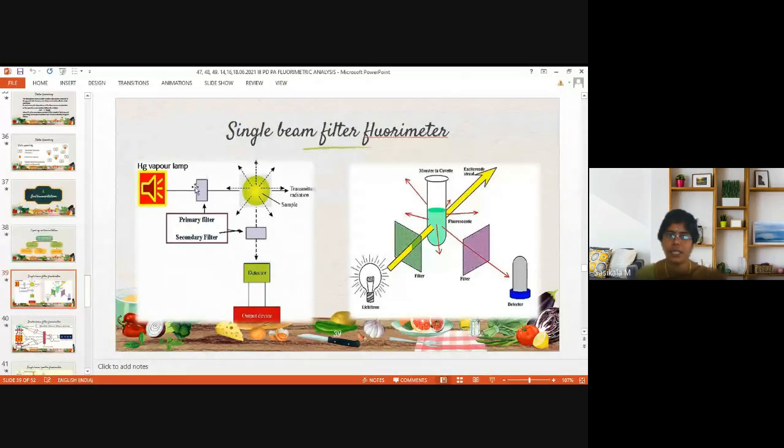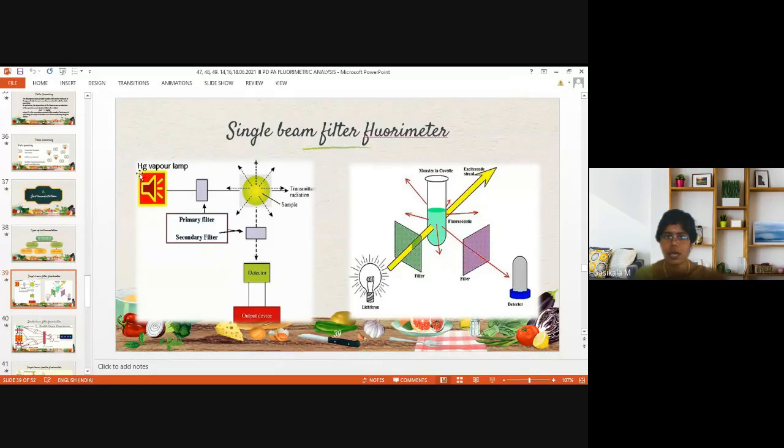And primary filter is otherwise known as excitation filter, since the polychromatic light will be converted to monochromatic light, and that is required to be absorbed by the sample to move from ground state to excited state. Just recollect the Jablonski diagram, where electrons absorb the radiation from the radiation source and move from ground state to excited state. Since it is called photoluminescence, we require external sources, photons only.